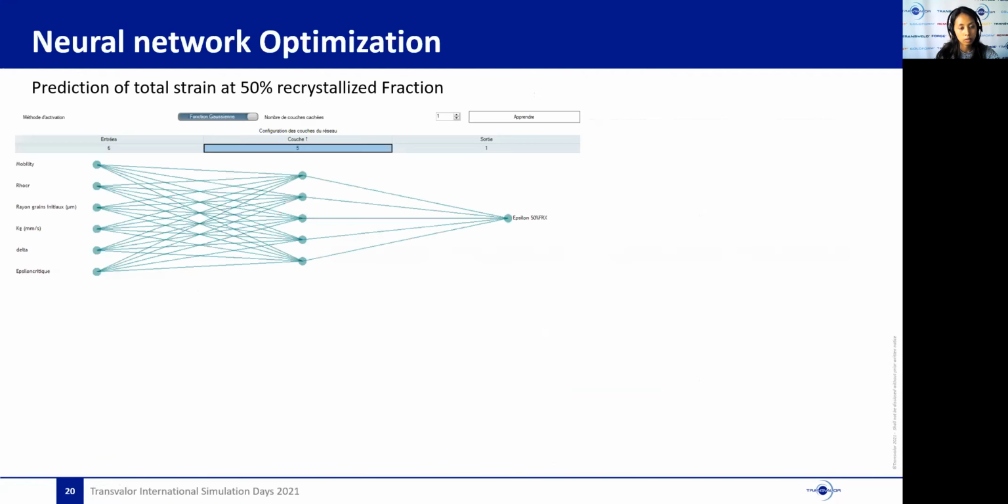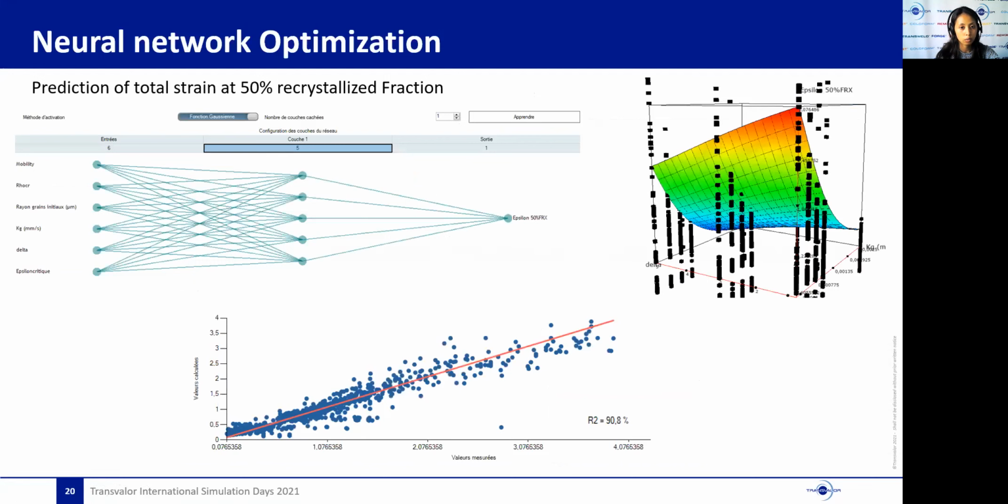Here, I will present the results that we obtained by the neural network model using one layer with 5 neurons to predict the values of strain at 50% of recrystallized fraction. The graph here shows a comparison between the predicted values and experimental values. As you can see, interesting results were obtained. They are promising for most of the experimental points, even though for a few of them, there is a big gap between the predicted and the experimental ones.